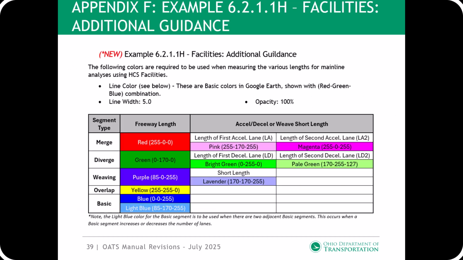Appendix F, example 6.2.1.1H, facilities additional guidance. As previously stated, when HCS facilities is used, ODOT requires the analyst to measure and submit the various links in Google Earth. The examples previously covered will be placed on ODOT's website. For consistency, ODOT has established the following criteria, including lane color and width.